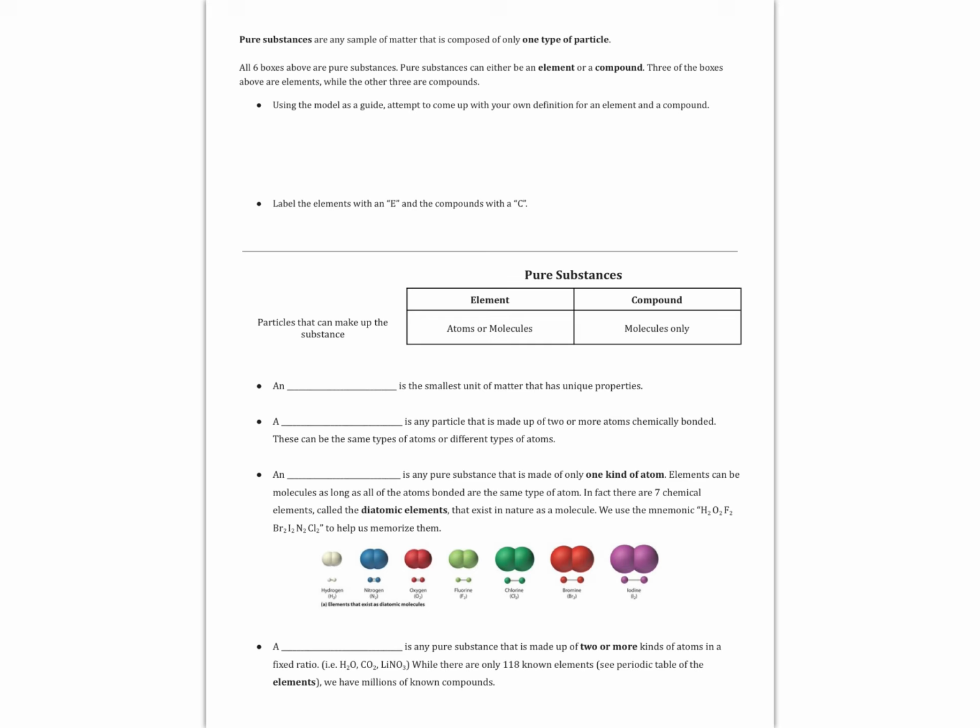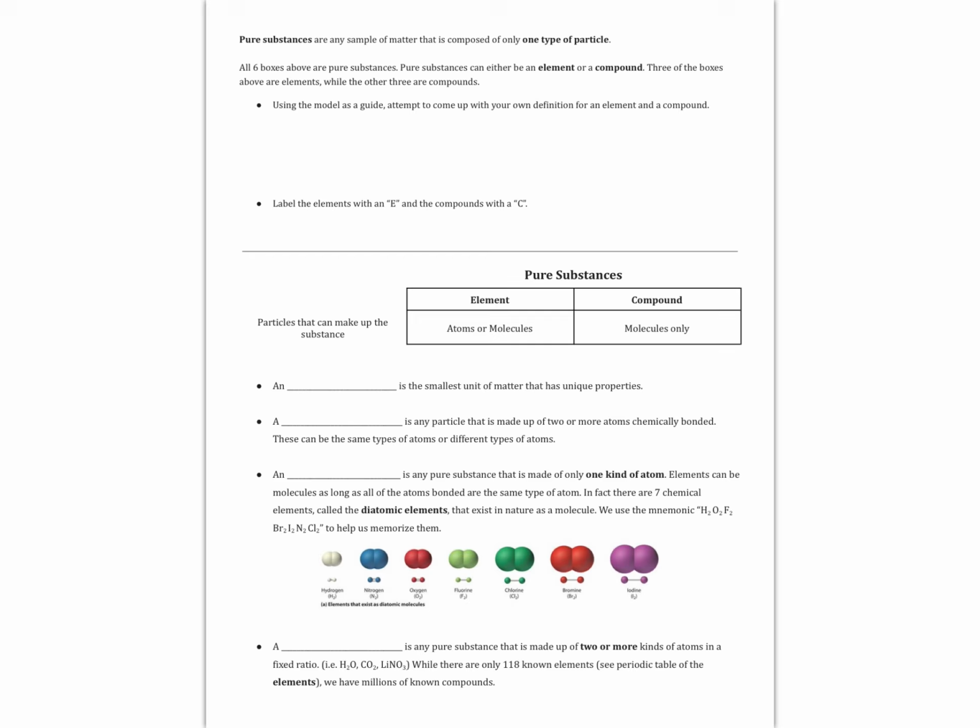Every substance on the previous page is a pure substance because pure substances are any type of matter composed of only one type of particle. It doesn't matter whether that particle has more than one atom in it. If every particle is identical, it is a pure substance. Look back at the previous boxes, you will see that in every one of those 6 boxes, every particle is identical to every other particle in that sample.